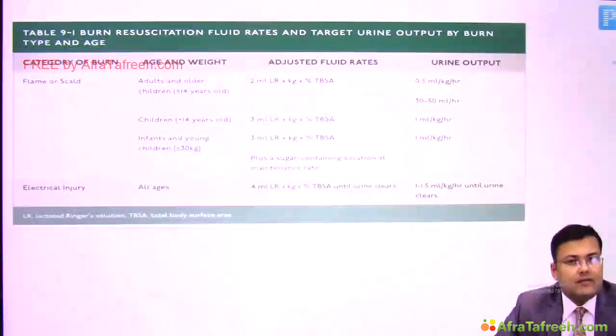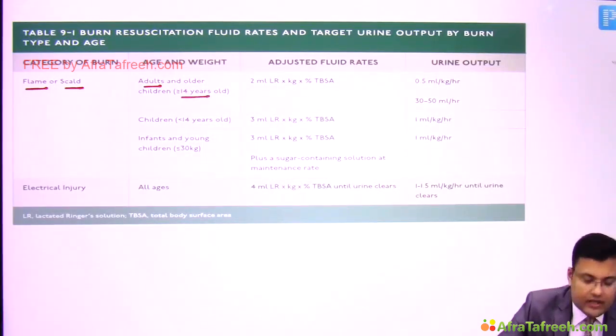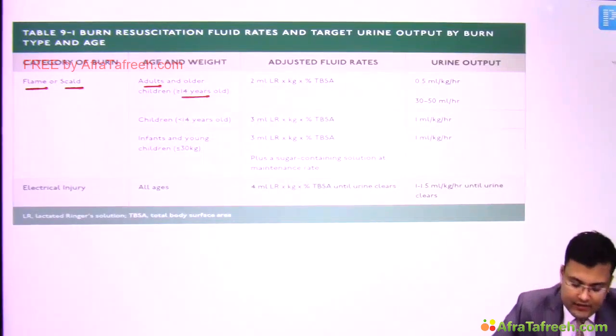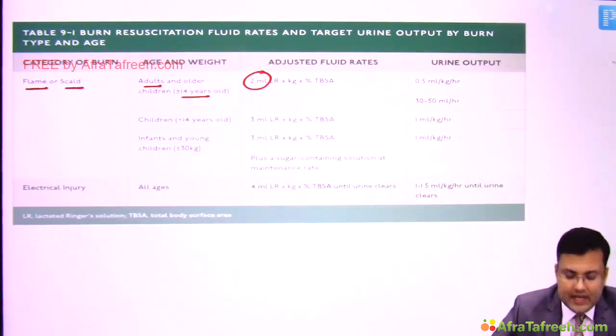So this is the table of ATLS modification. Here you can see if the patient is having flame or scald burns in adults and older children more than or equal to 14 years of age, we give 2 ml per kg body weight per percentage of total burnt surface area.